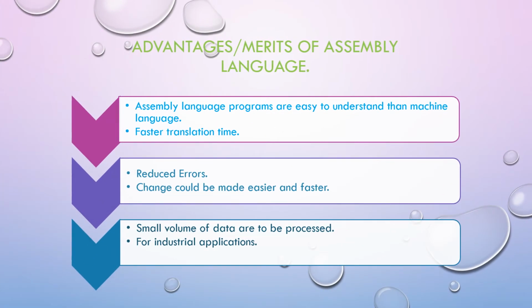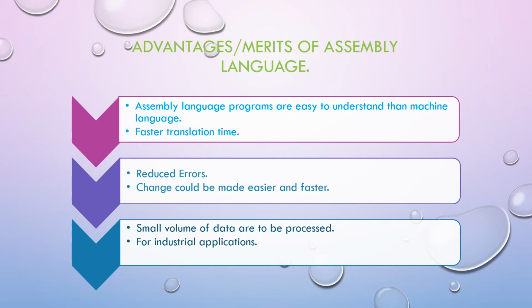Advantages of assembly language: assembly language programs are easier to understand than machine language. Faster translation time, reduced errors, and programs can be made easier and faster. Small volumes of data can be processed for industrial applications.